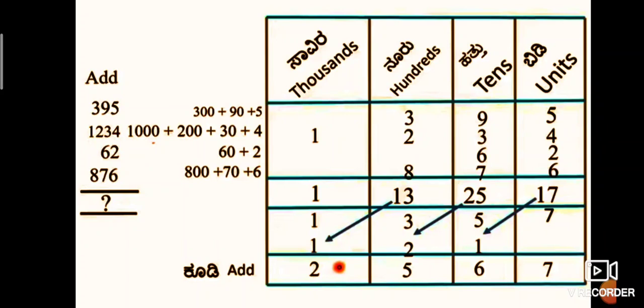Therefore, it is written as 5 in the unit place. 9 tens is equal to 90, therefore we write 9 in the tens place. 300 is equal to 3 into 100, so 3 can be written in the hundreds place. Next number is 1234. 1234 is written as 1000 plus 200 plus 30 plus 4.